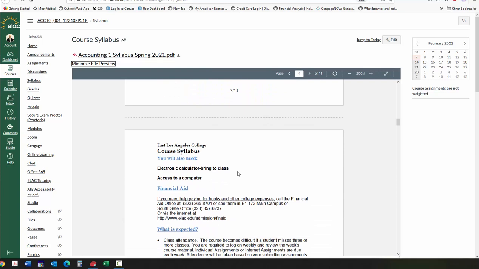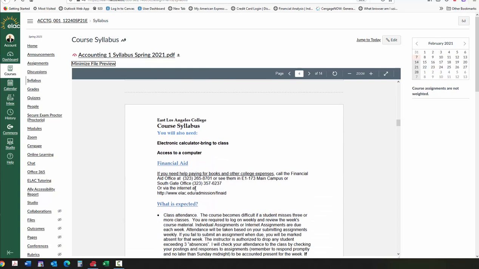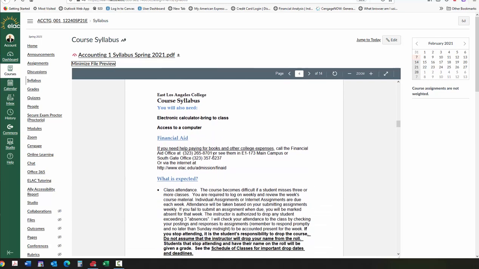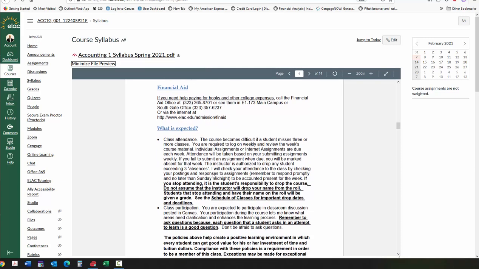If you need financial aid, the financial aid office at our college, this is the number at the main campus, and the Southgate campus is here as well. If you want to go online, this is the website for financial aid, all right?